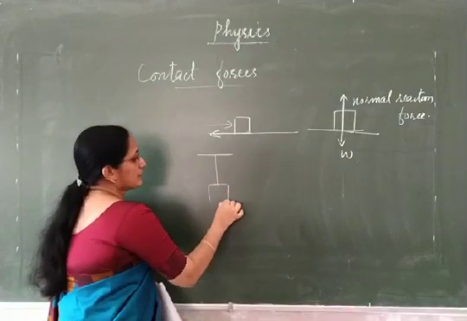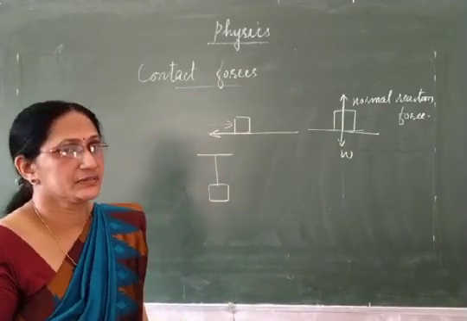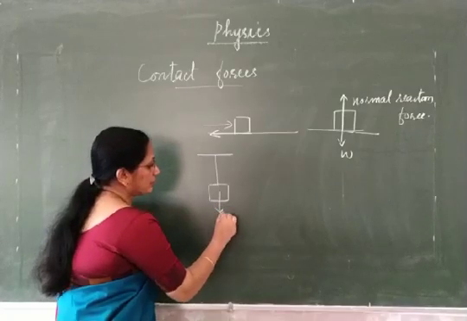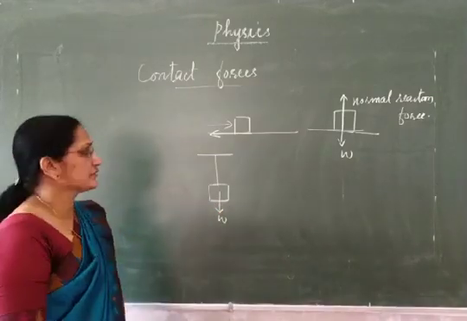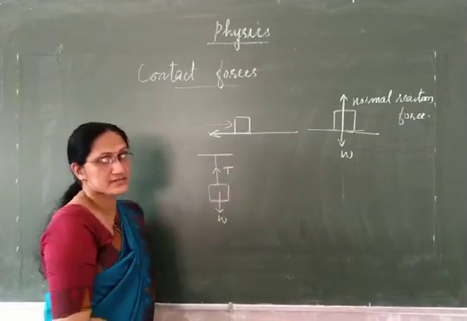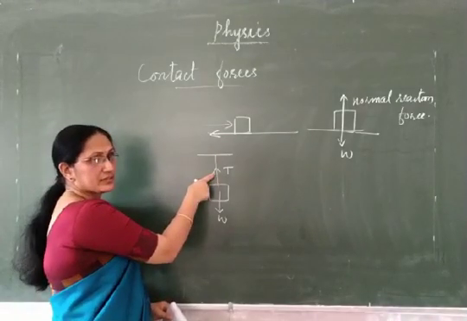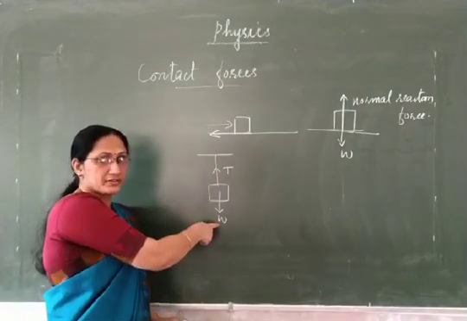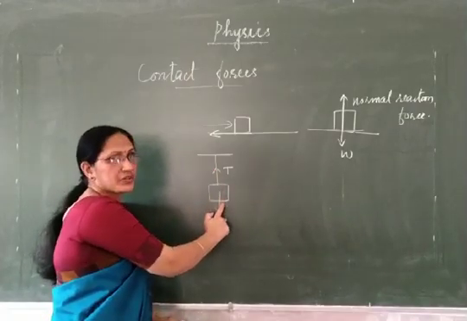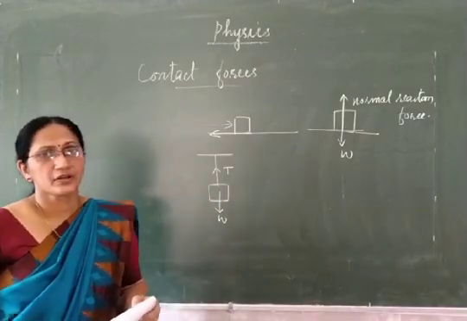Suppose a wooden block is suspended with a thread. In this case, weight of this block acts downward. At the same time, some opposing force or tension force acts on the string in the upward direction. And tension on this string is in the opposite direction of weight. And this tension force acts only when the string is in touch with or contact with the body. So it is also a contact force.